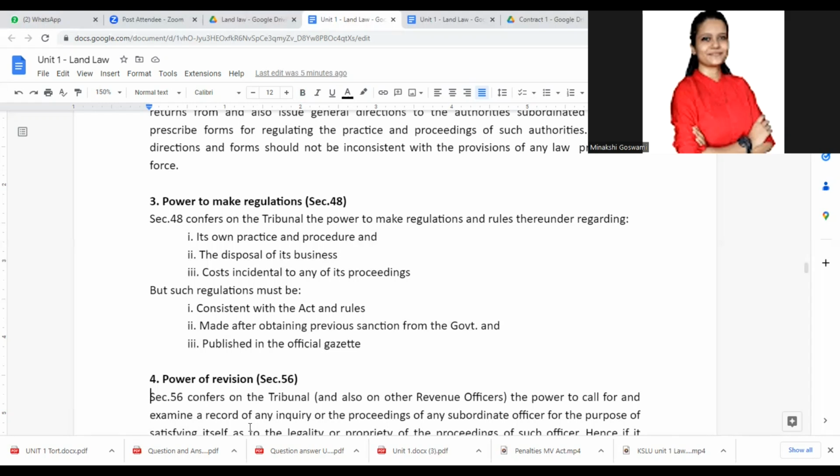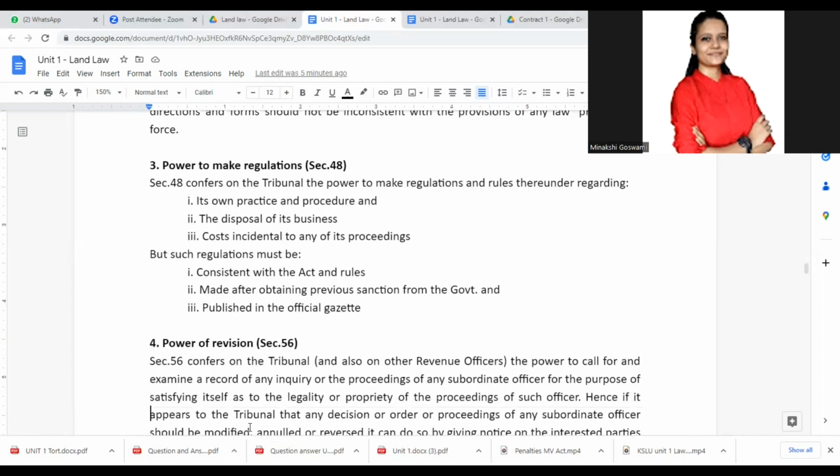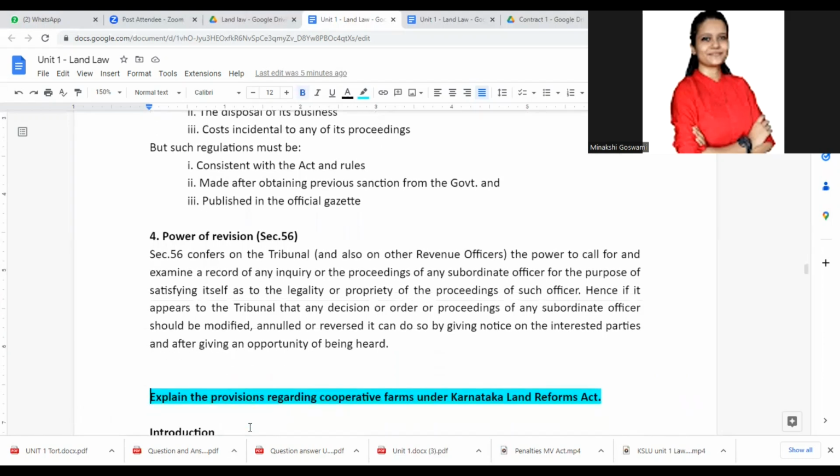Once some rules are framed, they will be published in the official gazette, so it will be made public that this certain thing is being changed or this certain thing has applied. All the procedural formalities, how you will approach the tribunal, how things will work there, if any changes are needed, they have the power to make those rules and regulations as well, so that they can function smoothly. This is the power to make regulations for their own function.